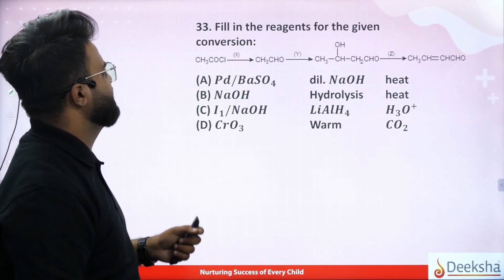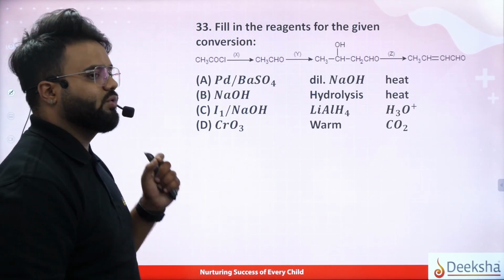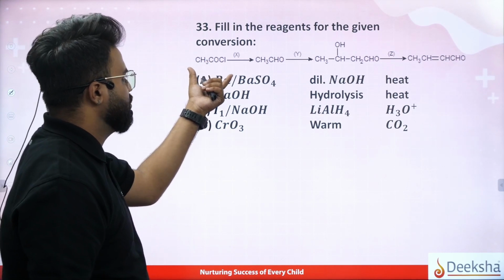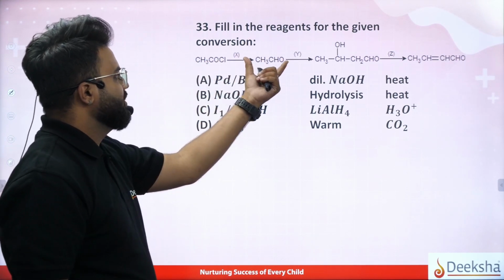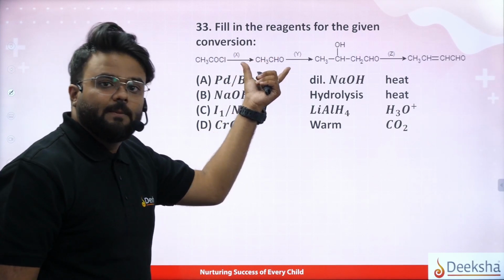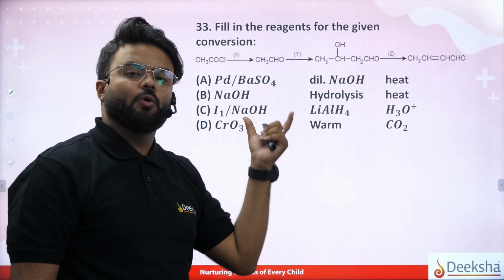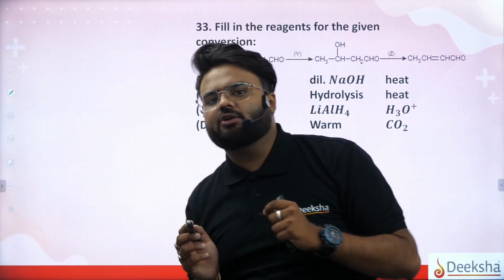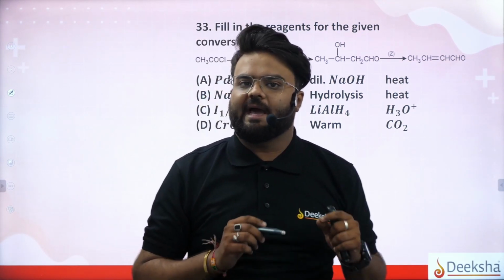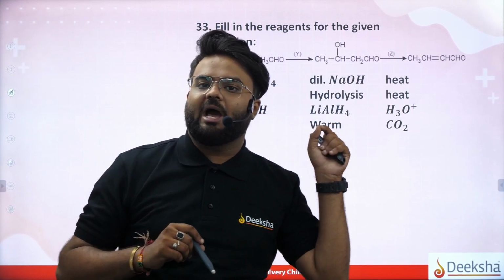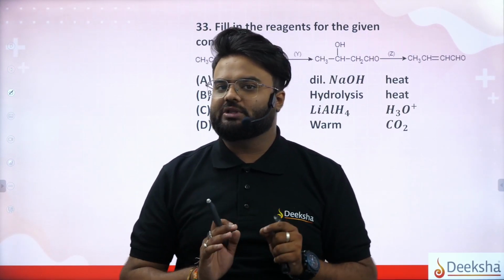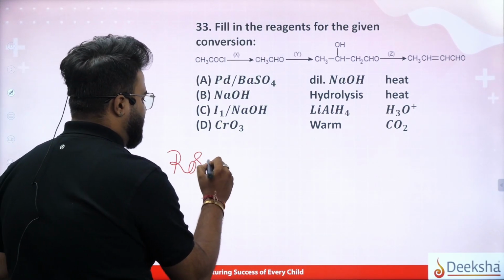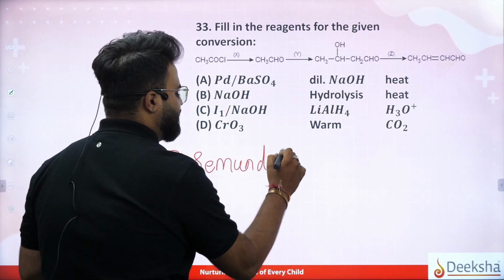Fill in the reagent for the given conversion. So we know that this acid chloride is converted to an aldehyde. Do you remember any acid chloride being converted into an aldehyde? We know that reaction is called the Rosenmund reduction, right? That is Rosenmund reduction.